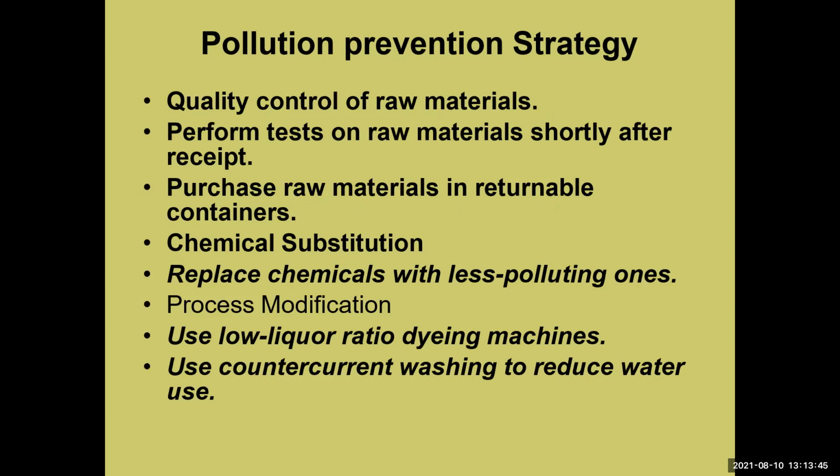The pollution prevention strategy is the quality control of raw material. How to control the quality of raw material? Which type of control? Performance tests on the raw material shortly after receipt, and process the materials in returnable containers. Chemical substitutions replace the chemical with less polluting ones, and process modification: use low liquor ratio dyeing machines. Use counter current washing to reduce water use.